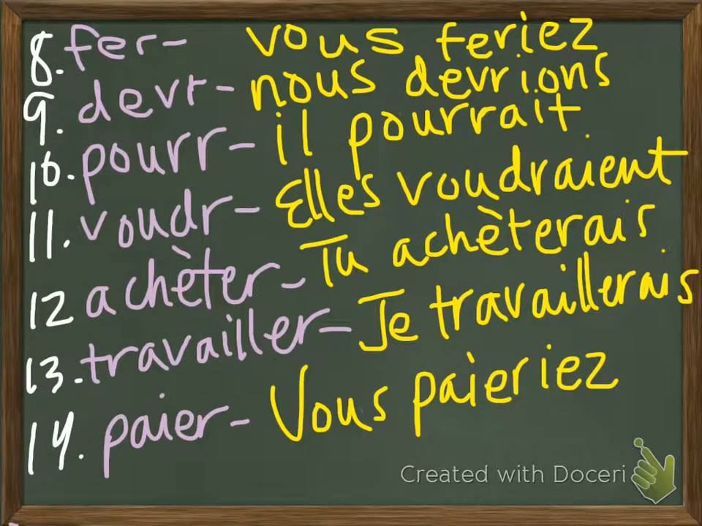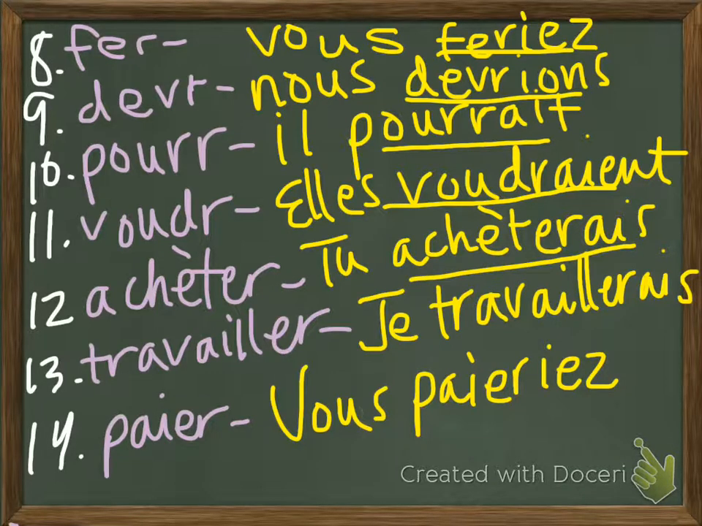So now we have you would do or make, we should, he could, they would want, you would buy, I would work, and you would pay.